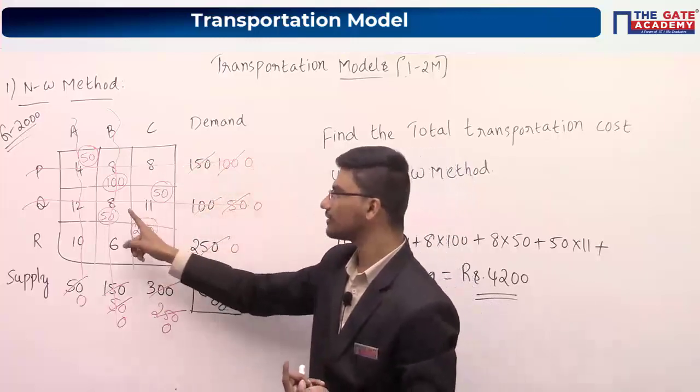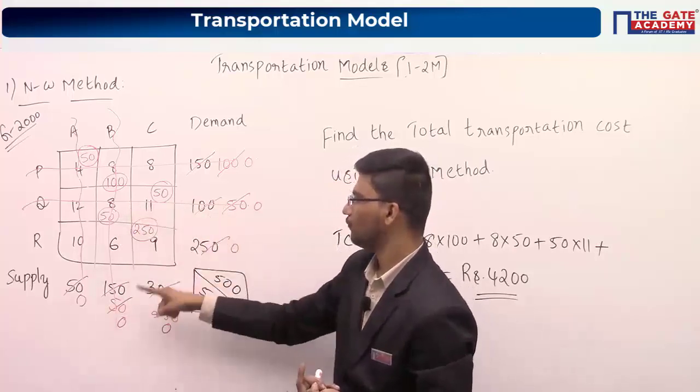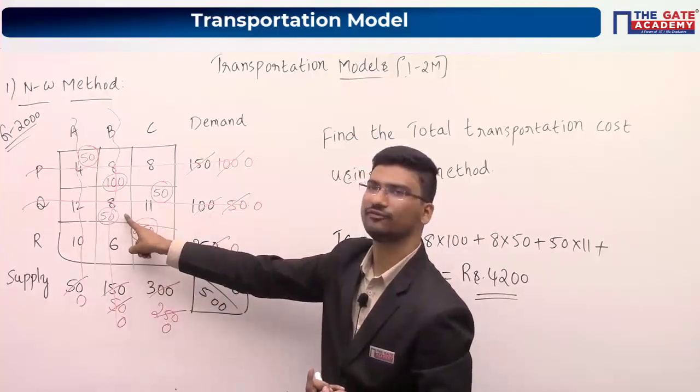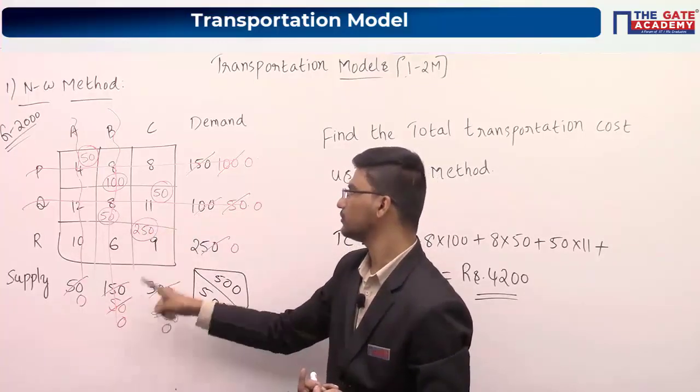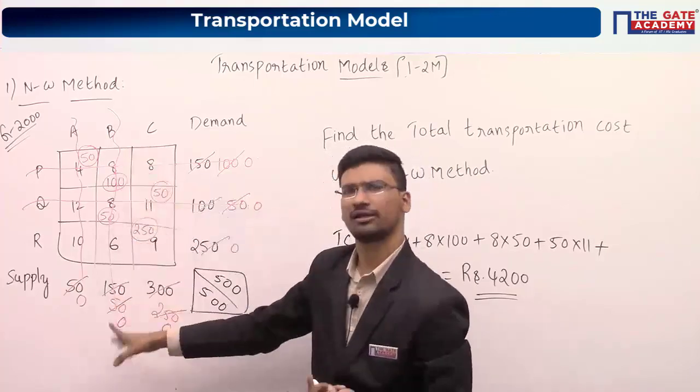Okay. Again, northwest corner cell, this one, and you have to allocate the minimum of these two values. Between these two, the minimum is 50. You have to allocate 50 here. Now this will become 0 and this will become 50. As this became 0, cancel this particular column.